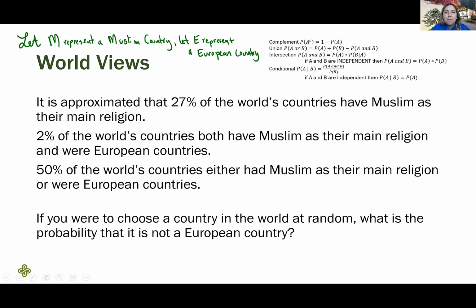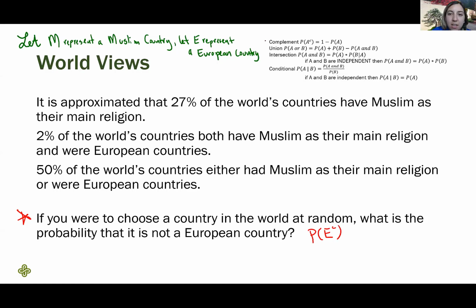All right, now we can begin to translate this question that's in full English sentences into our mathematical notation for probability. So the goal, what we're really trying to do, is answer this question. Probability, it's not European. So complement of European. We want to find probability of E complement.